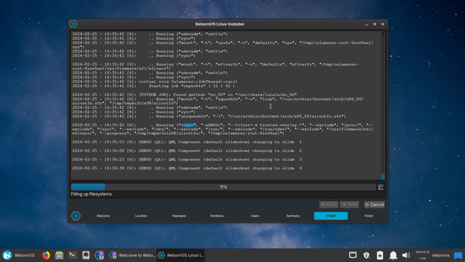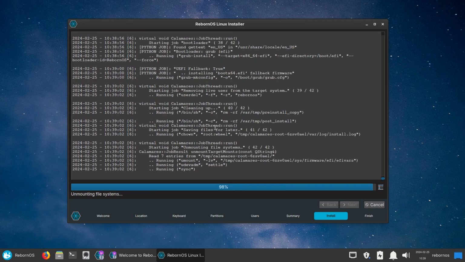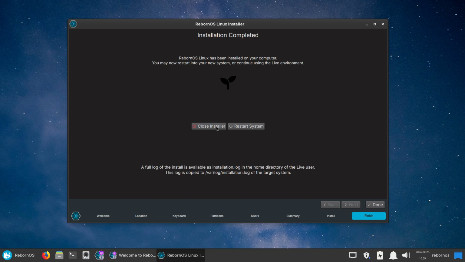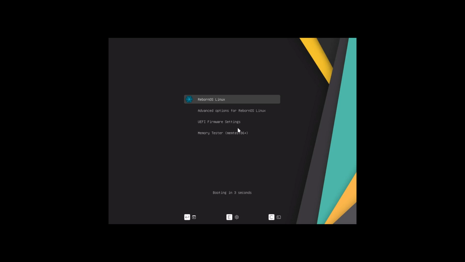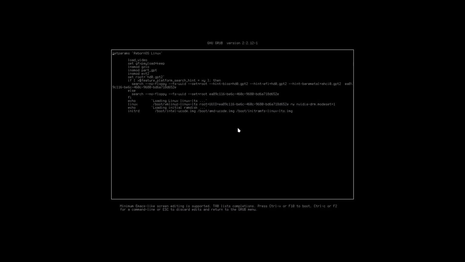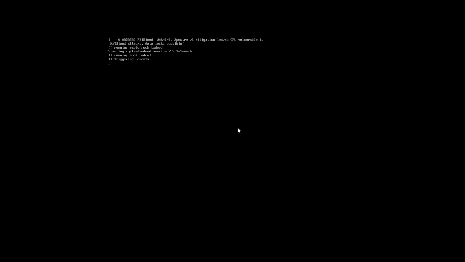Let's pause the video here and reboot. Let's start recording again. So if you know, oh, too late. You saw grub install and such more pop up. So if you are familiar with ArcoLinux, then of course you say, okay, seen that before. So there are advanced options, RebornOS, always press E, have a look around and say, oh, look at that, Linux LTS, right? So we know already what we're gonna boot up with, and there is NVIDIA DRM mode set 1, and I don't have NVIDIA, but okay, I don't think that will give us any issues inside VirtualBox.